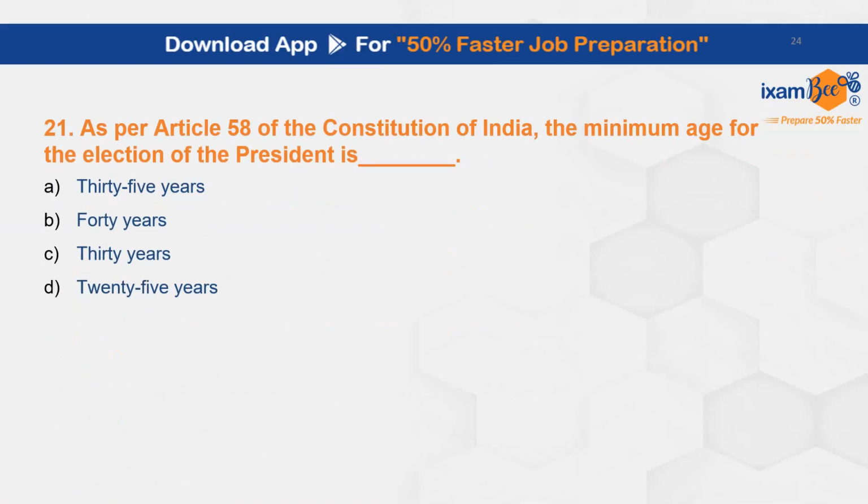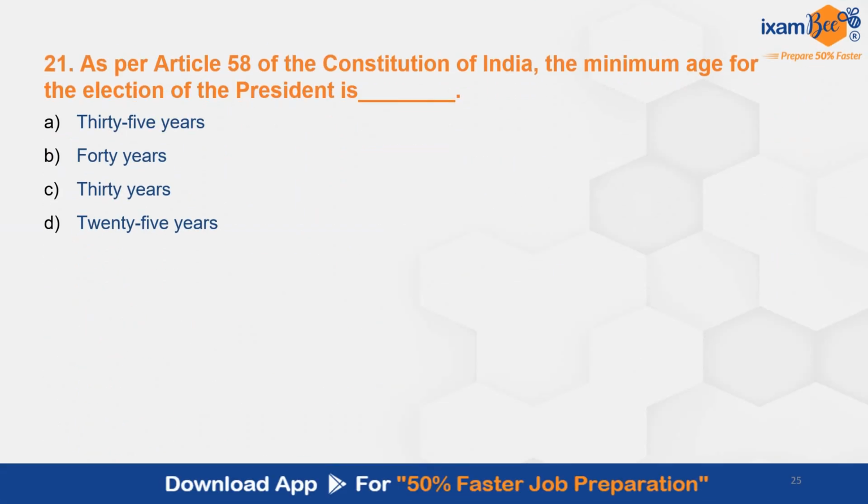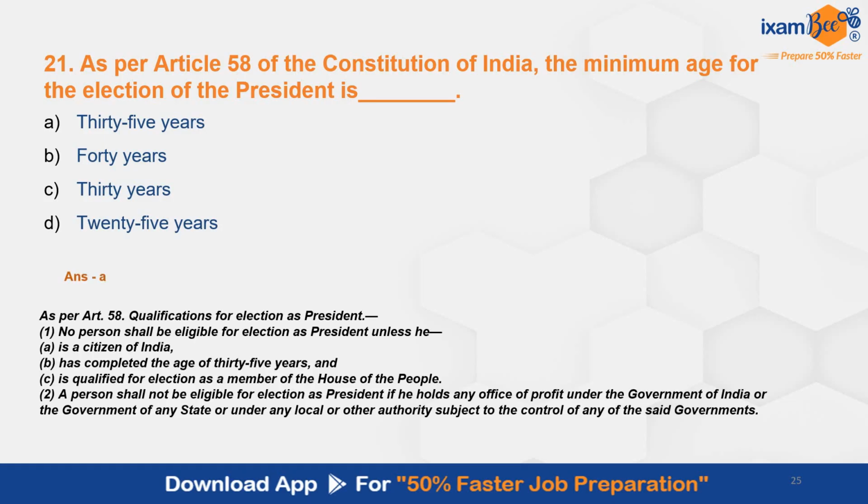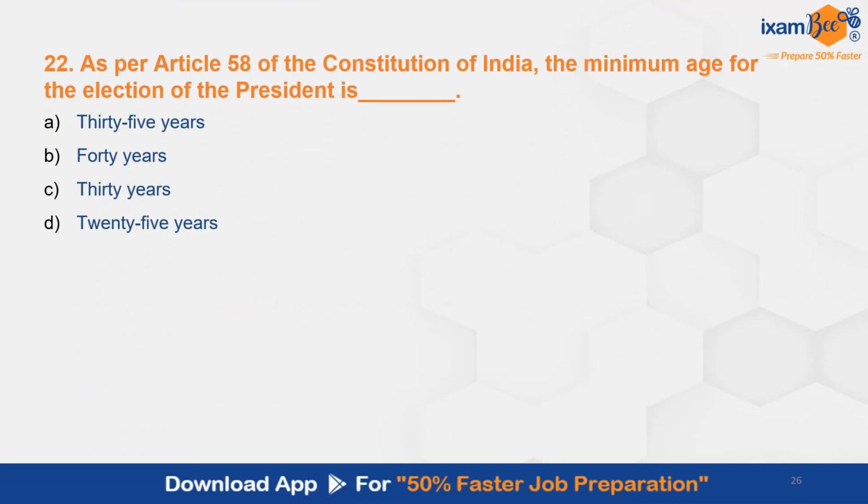Coming to the next question, question 21. As per Article 58 of the Constitution of India, the minimum age for election of President is A, 35 years. This is in Article 58. Question number 22. As per Article 58. Okay, this is a repeat question, so we'll skip this.